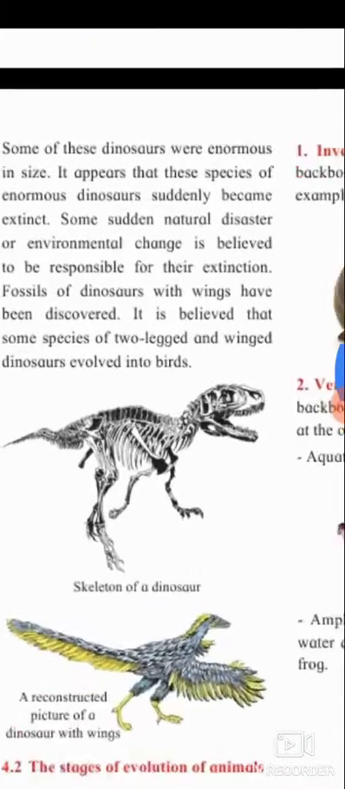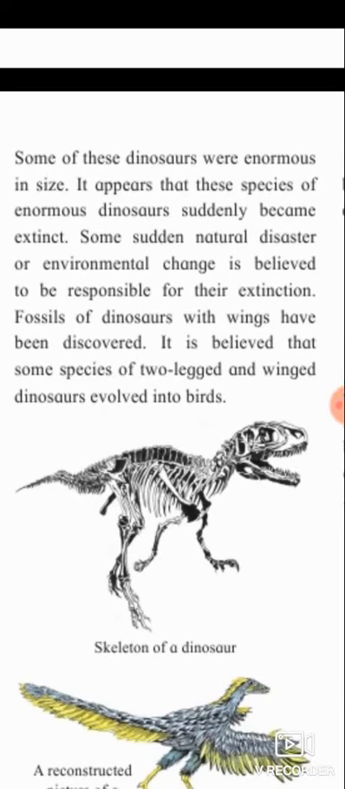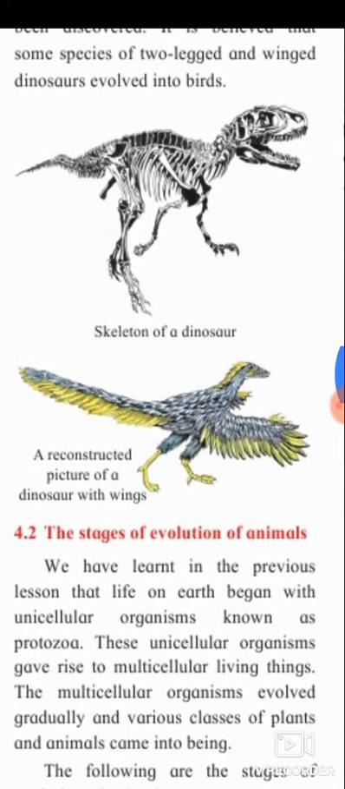It appears that these species of enormous dinosaurs suddenly became extinct. Some sudden natural disaster or environmental change is believed to be responsible for their extinction. Fossils of dinosaurs with wings have been discovered. It is believed that some species of two-legged and winged dinosaurs evolved into birds. Skeleton of a dinosaur; a reconstructed picture of a dinosaur with wings.